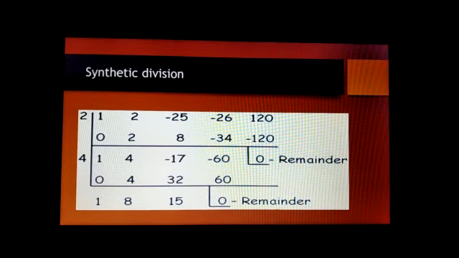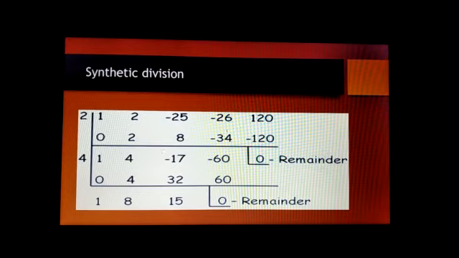If it is a polynomial of higher degree, we have to use synthetic division. We have used the factorization method, now how we will do synthetic division. We should substitute some number and find that it is equal to 0. Then from this zero polynomial, we will get one of the factors. That factor we should put on the right side, and we take all the coefficients of the terms and write them like this: 1, minus 2, 1, 2, minus 25, minus 26, 120. All the coefficients you have to take like this and write.